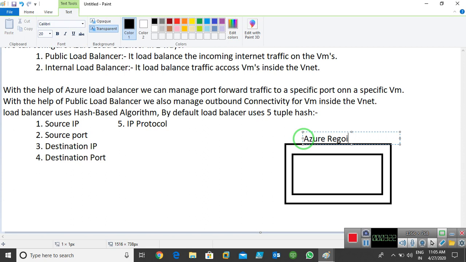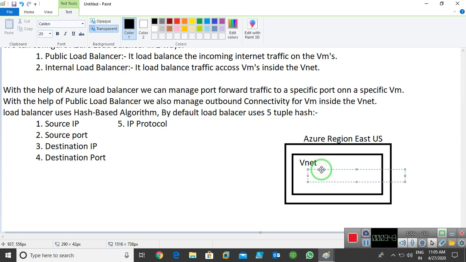In my case, I'm using East US. Over there I can create one VNet, and in that VNet I have some VMs that I created.